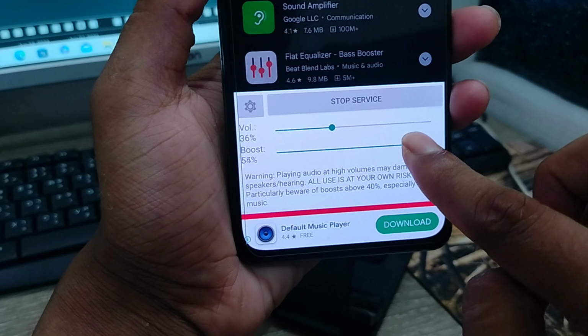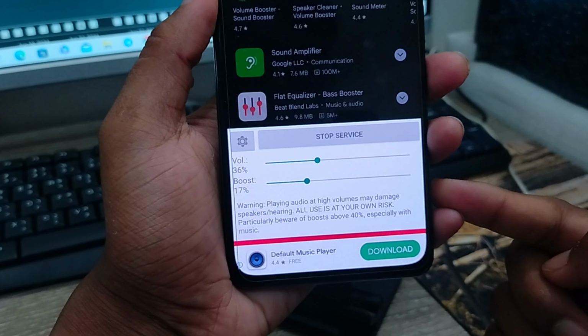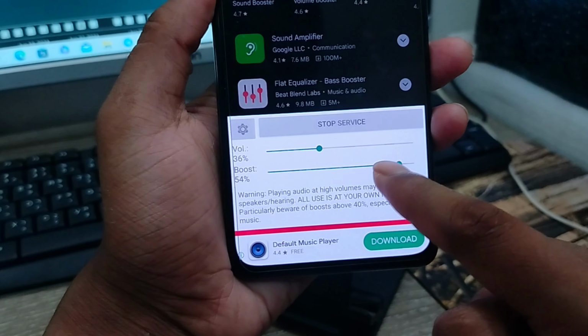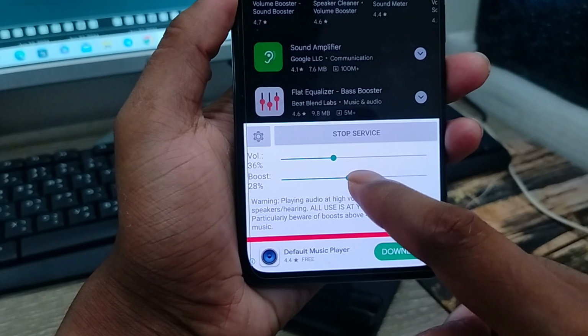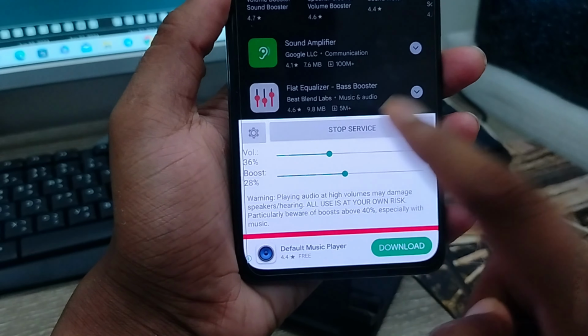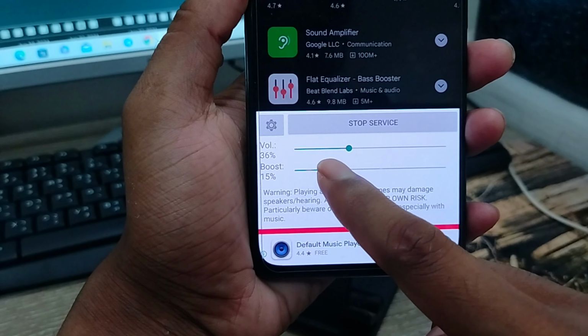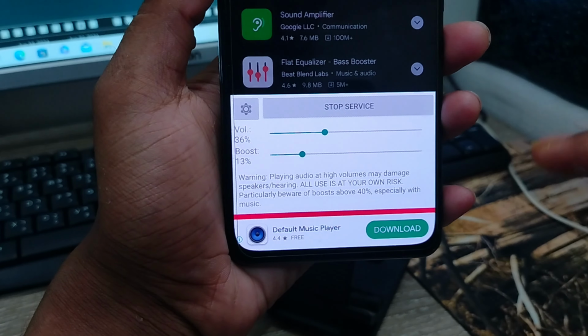You can enable the boost option up to 100% as well, but make sure your speaker capability is normal, because you're going to boost your speaker a lot of times, but your speaker may not be capable for that sound. For boost, your speaker is going to be damaged anyway. So what you need to do is make sure your boost is set to 12 to 15 from here. Your boost is going to be perfect anyway.